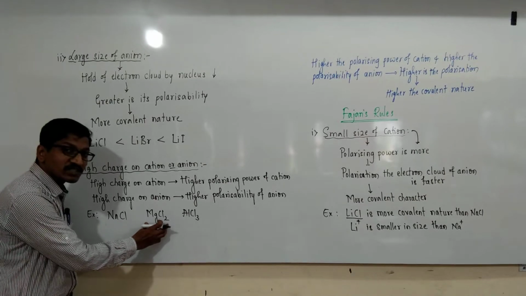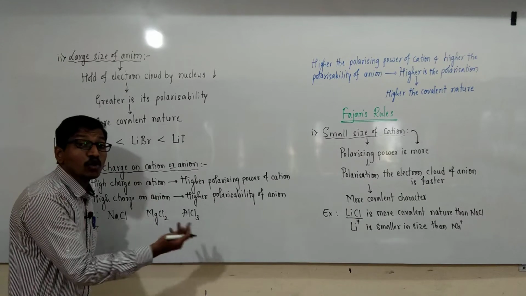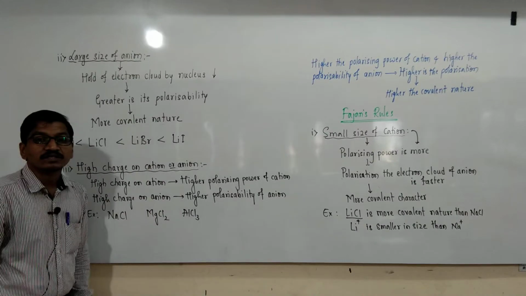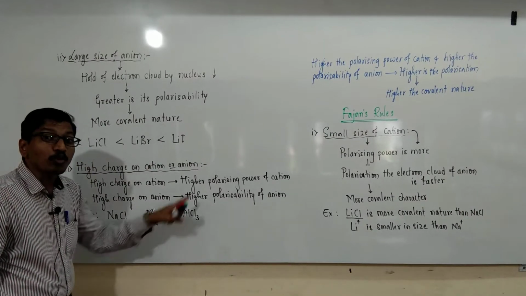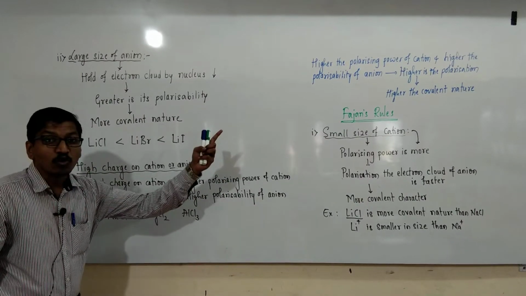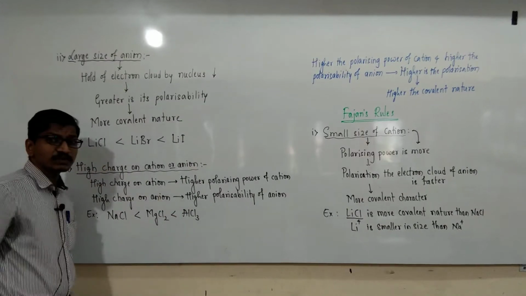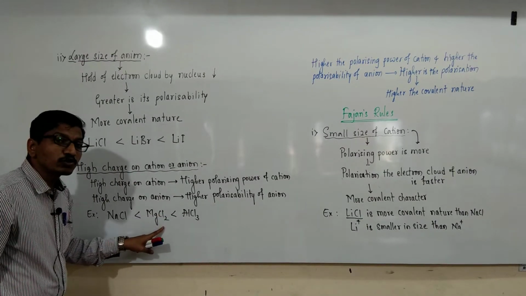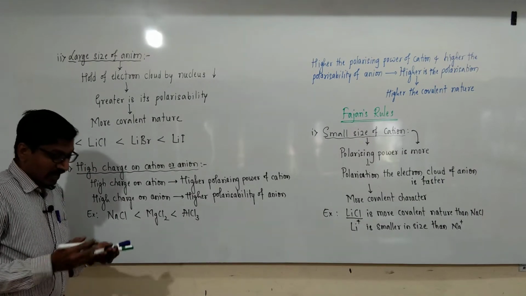In MgCl2, the cation charge is more than that of the anion charge. In AlCl3, the charge on the cation is even more than that of Mg, and the Cl charge is also less. As the charge of the cation increases, the polarizing power of the cation increases and the polarization is also more. Polarization is more means covalent character is more. AlCl3 is more covalent in nature than MgCl2, and MgCl2 has more covalent character in its ionic bond than sodium chloride.